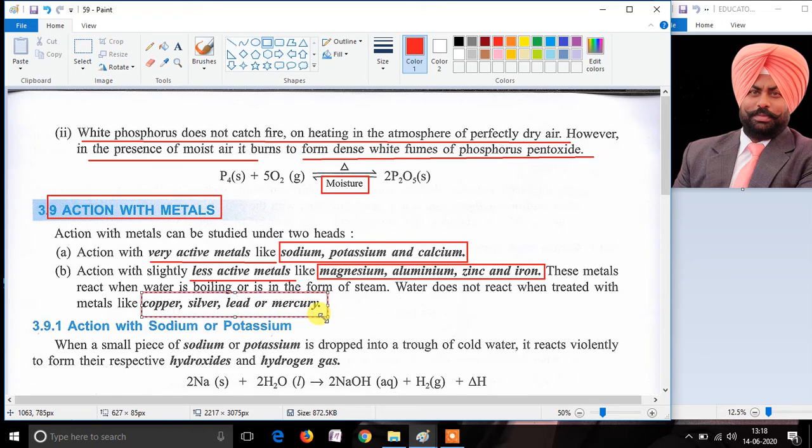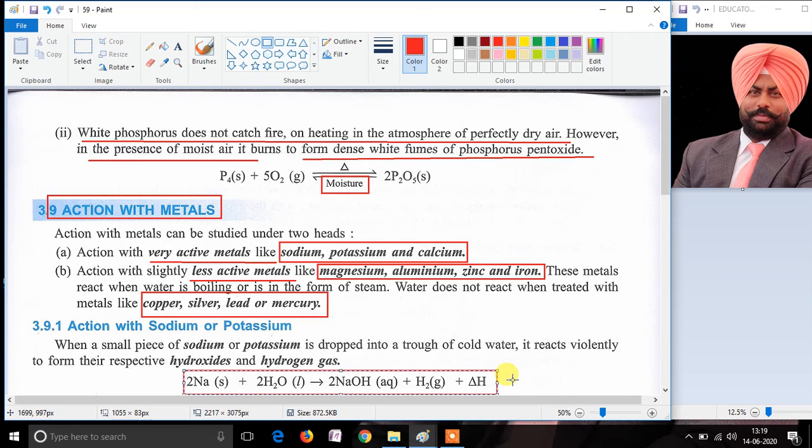Regarding the action of water with metals, the active metals such as sodium, potassium and calcium react even with cold water to form metal hydroxide, and hydrogen gas is produced along with it.